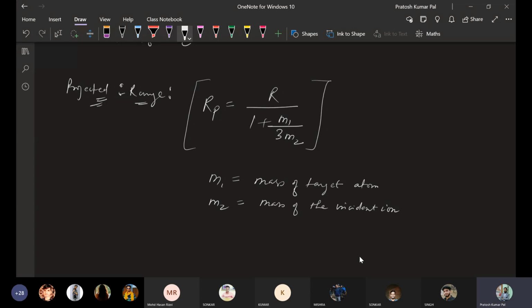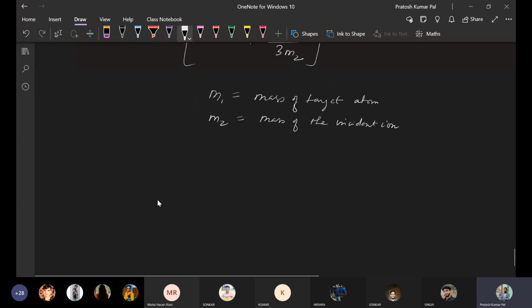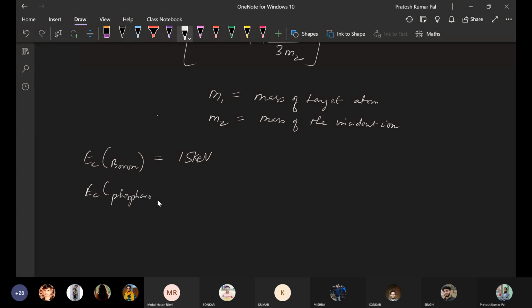And one more term we can see is the critical energy. In case of boron doping, if we are going to have boron ions, the critical energy is considered as 15 kilo electron volt, and in case of phosphorus, this critical energy is considered to be 150 kilo electron volt. This is when it is considered as a dopant for silicon.